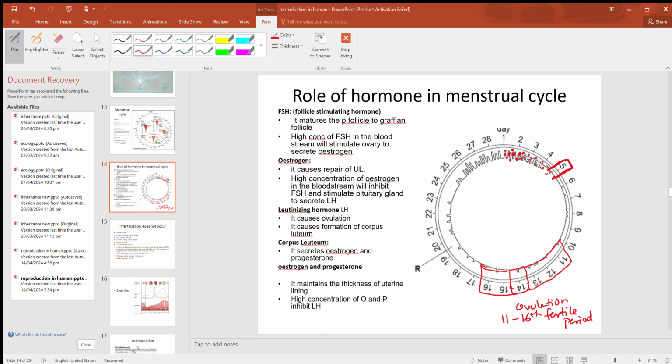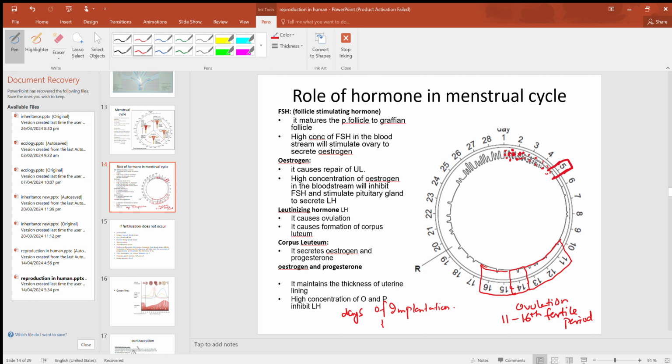Now, there is a question in which an examiner asked about days of implantation. It came in 2008, I think. So, how to calculate the days of implantation? By adding 5 days after fertilization.